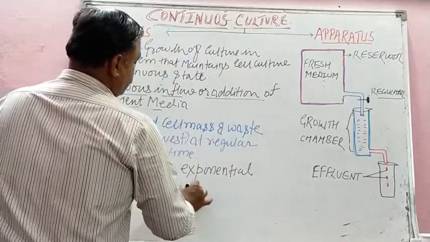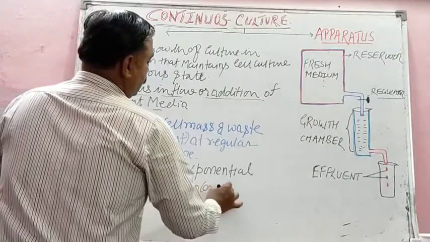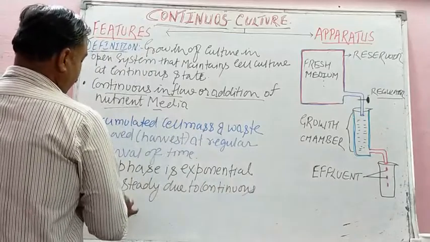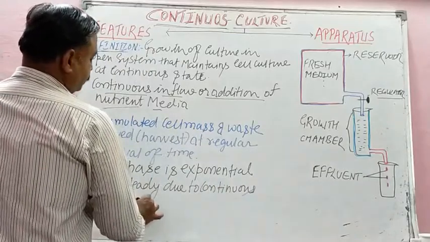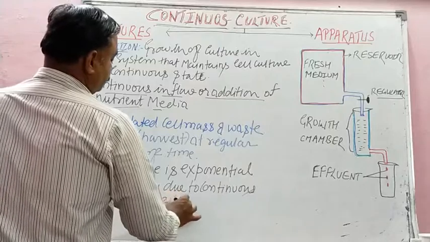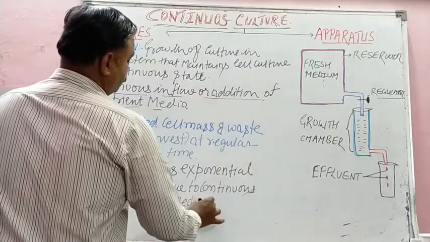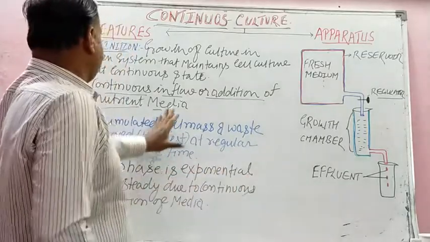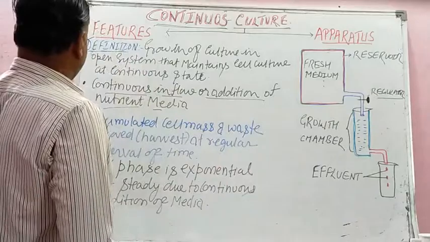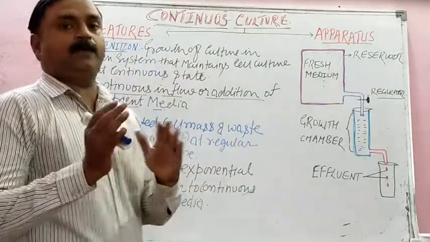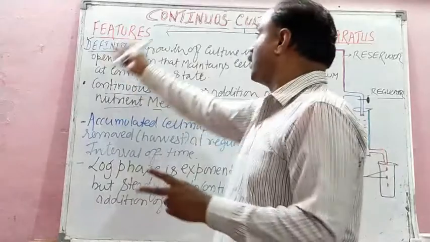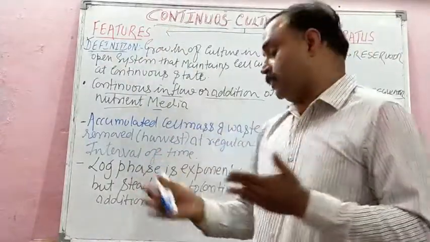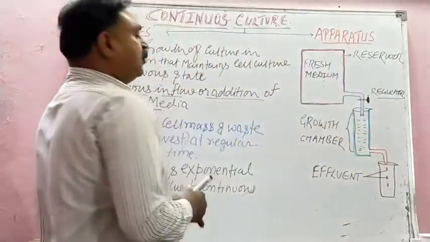Due to continuous addition of media, isn't it? So these three features plus the definition will help you in two ways: write a short note on continuous culture, or how can you differentiate between batch culture and continuous culture. And this apparatus is called chemostat.